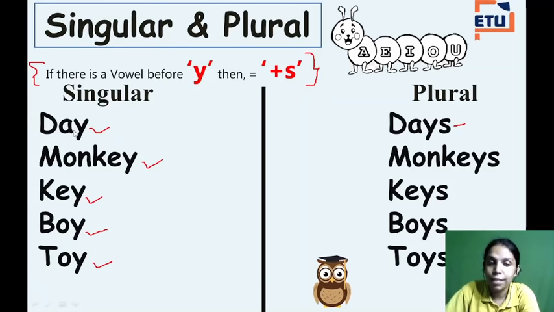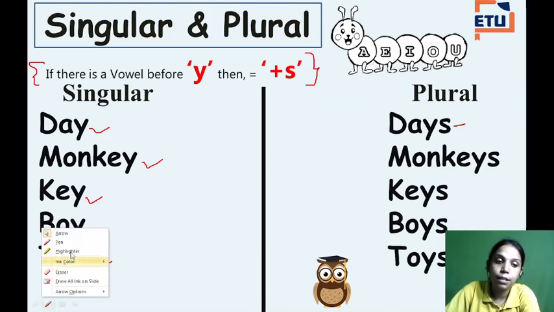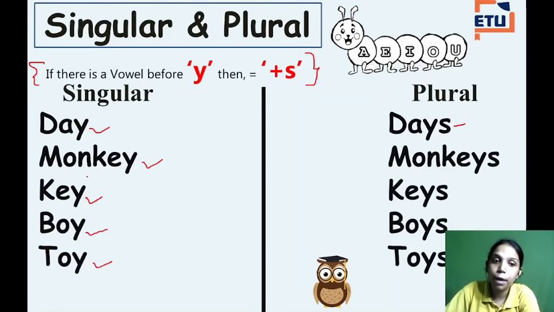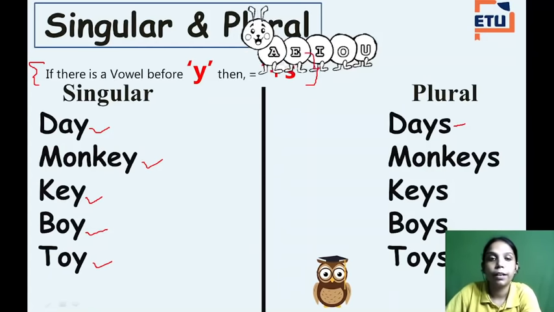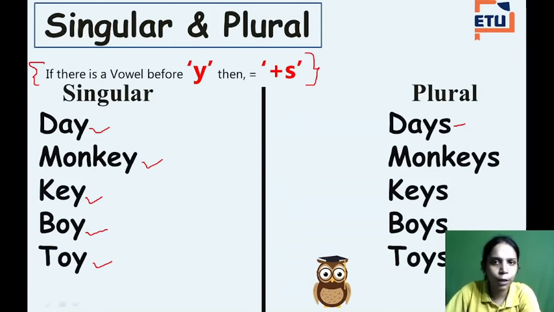So if there is a vowel before y, we just have to add the letter s. Now see, day becomes days, monkey becomes monkeys, key becomes keys, boy, boys, toy, toys. Okay? Now the caterpillar went away, right?